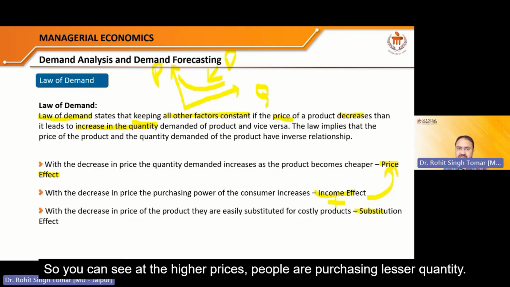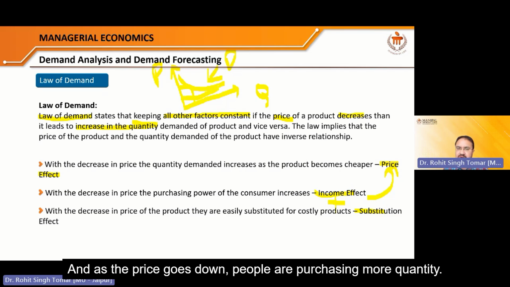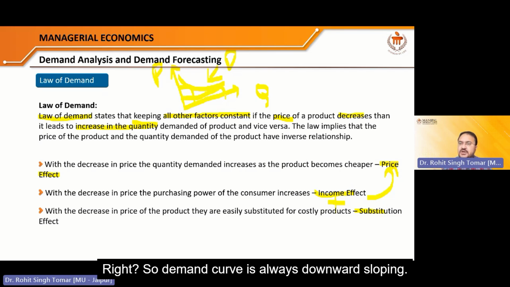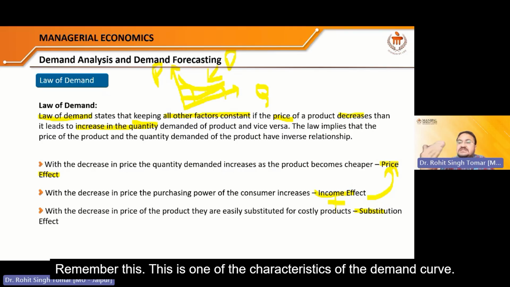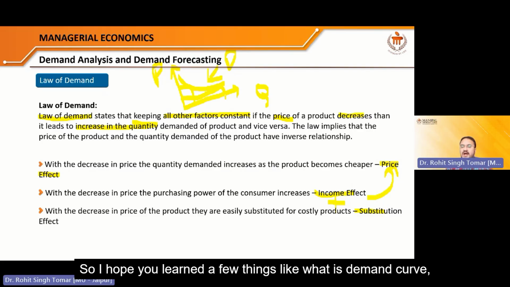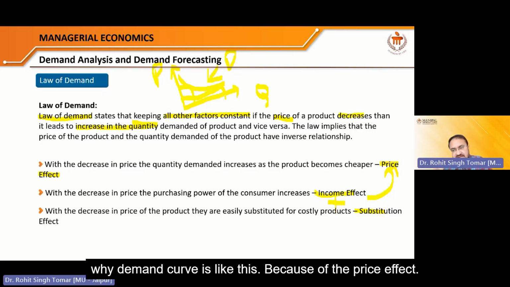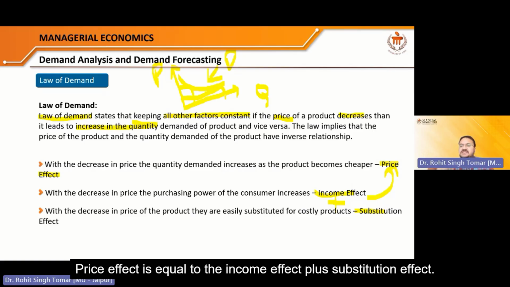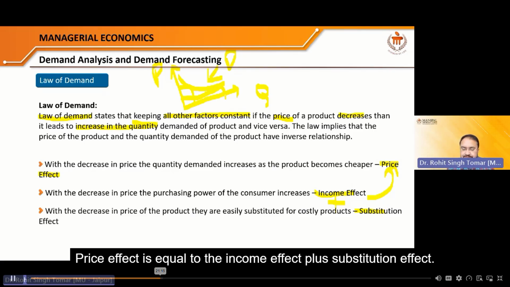Demand curve, right? You can see that at higher prices people purchase a lesser quantity, and if the price goes down, people purchase more quantity. So the demand curve is always downward sloping. Remember this. This is one of the characteristics of the demand curve. I hope you learned a few things: what the demand curve is, and why it is like this, because of the price effect. Price effect is equal to income effect plus substitution effect.